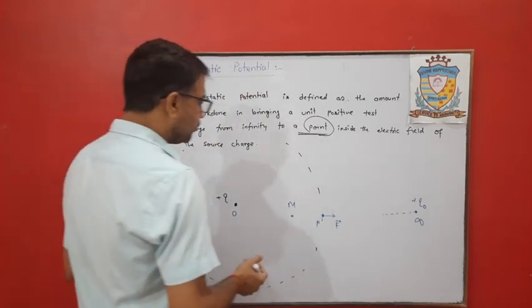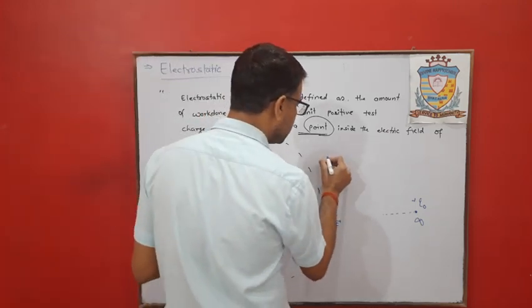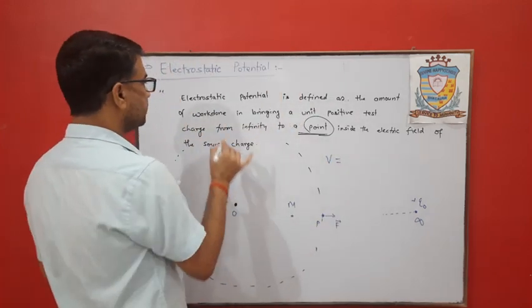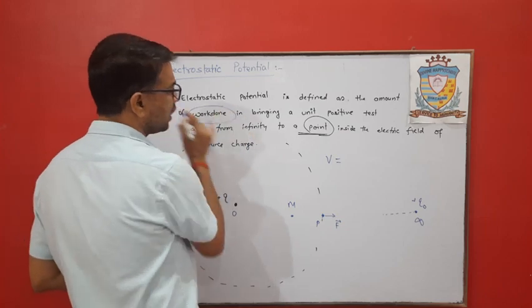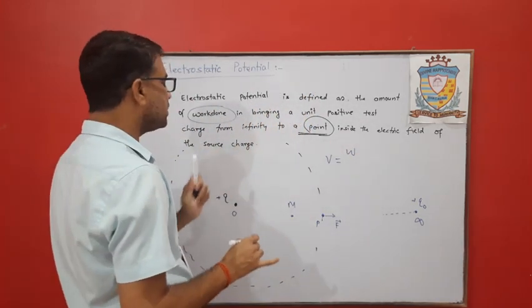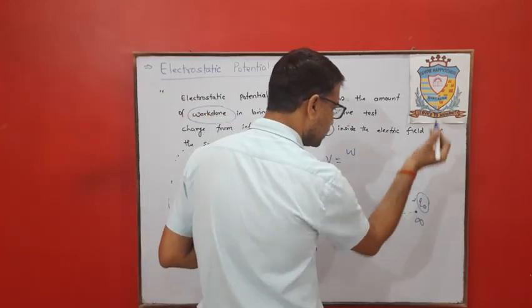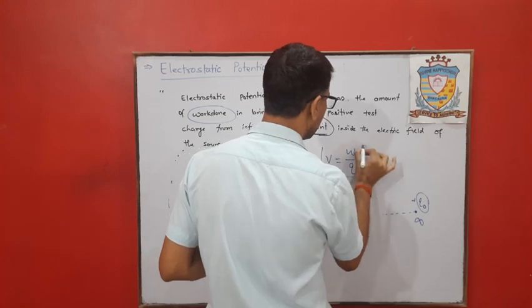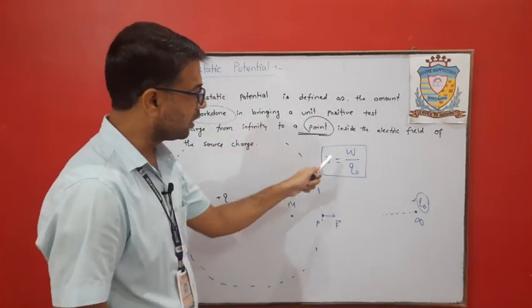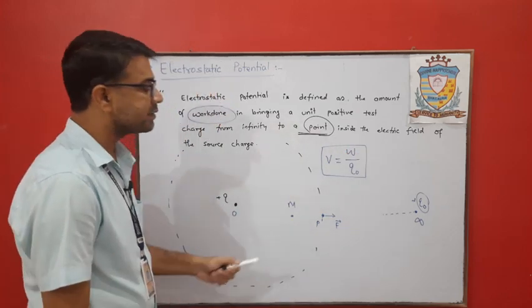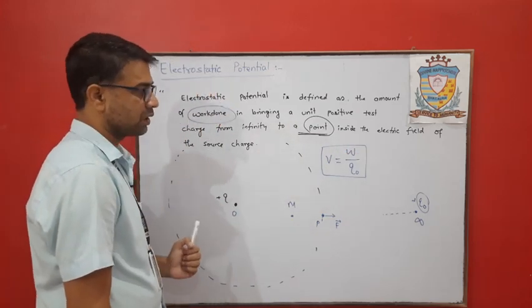Clear? So mathematically, potential is the work done, that is W, to bring a unit positive test charge, whose value is Q naught. So V is equal to W upon Q naught. That is, the work done to bring a unit positive test charge from infinity to any point inside the electric field of the source charge. Clear?